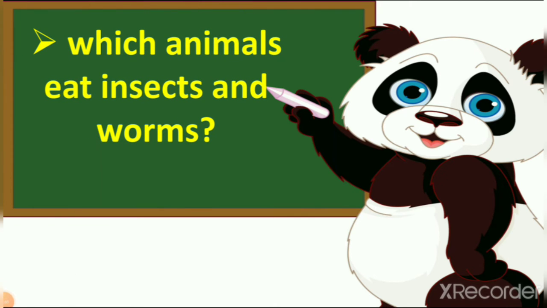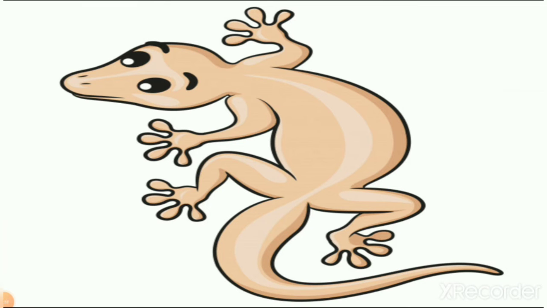In this lesson we learn about the food of animals, which food animals are eating. Let's see. First we learn about the lizard. So what do you see on your screen? It's a very dangerous animal, right?